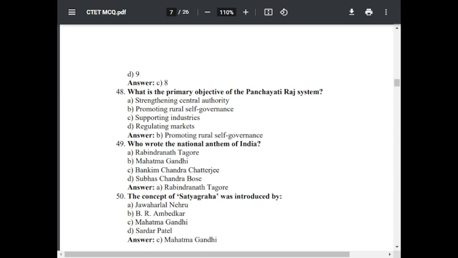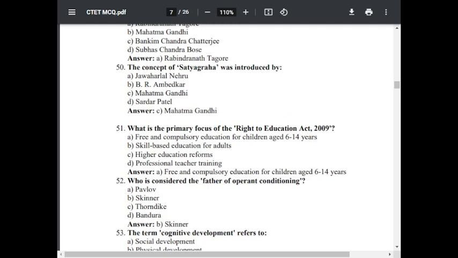Question number 50. The concept of Satyagraha was introduced by option A, Jawaharlal Nehru, option B, Bhimrao Ambedkar, option C, Mahatma Gandhi, option D, Sardar Patel. The correct answer is Mahatma Gandhi.